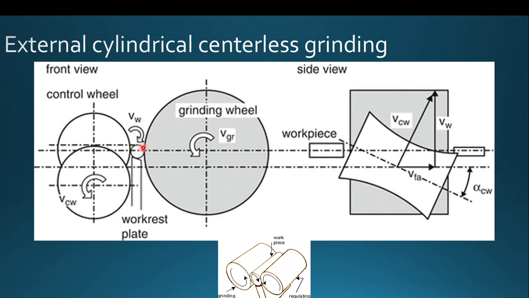Between these two, the workpiece is just left on the work rest plate. So during the operation, no spindle drive is used to rotate your workpiece. Only the grinding wheel rotates. That rotation will affect the workpiece, and material removal is done on the surface of the workpiece. For long workpieces, this kind of centerless grinding operation can be done.